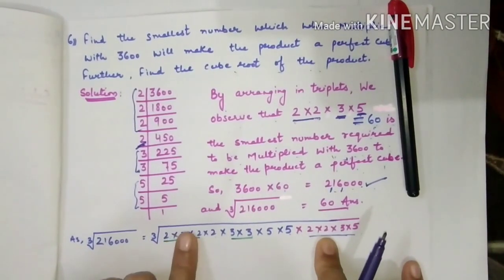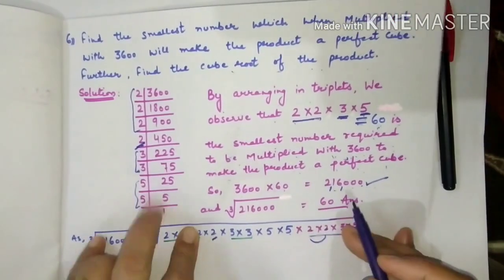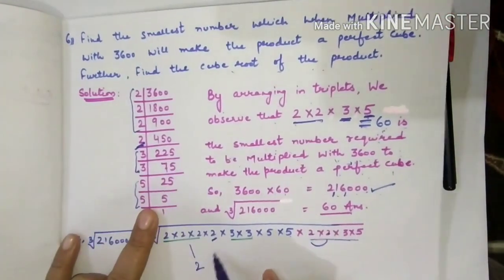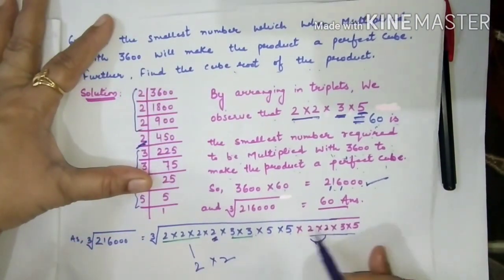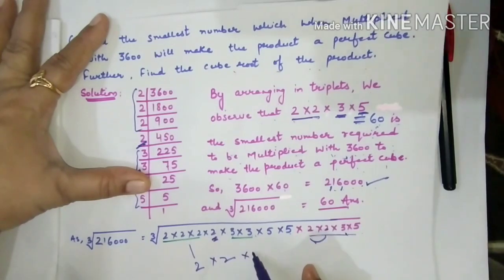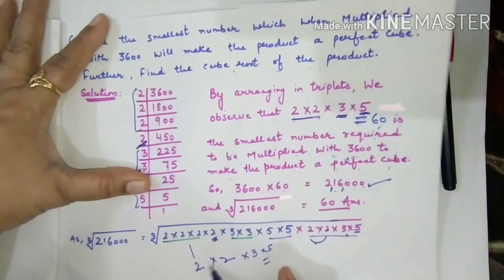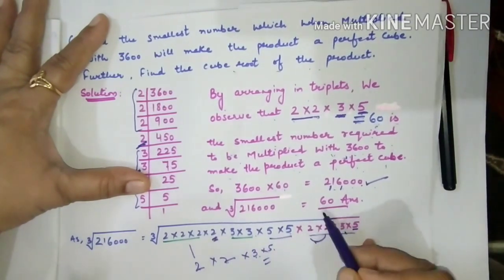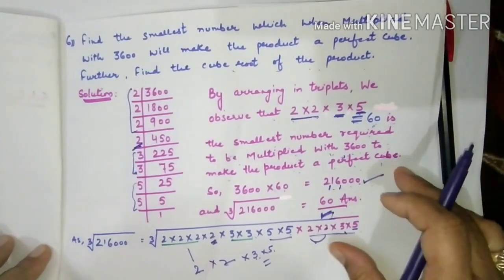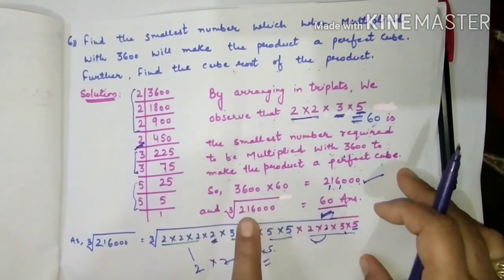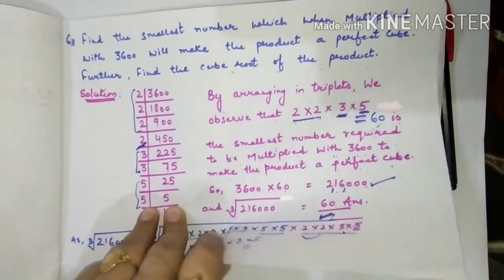One, two, three 2s in one group, and these 2 and these 2 make another. Three 3s are there, means one 3, and from these 5s we got one 5. 2 2s are 4, 4 3s are 12, 12 5s are 60. So we got our answer 60. Or if you want to get your answer verified, you can again find the cube root of 2,16,000 by prime factorization also. Got it?